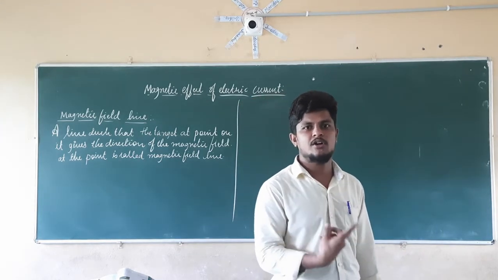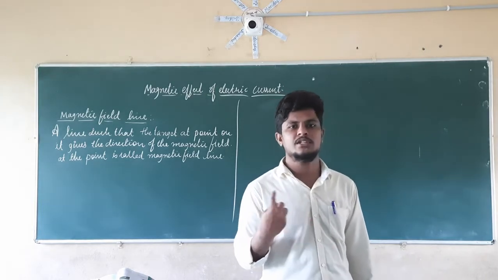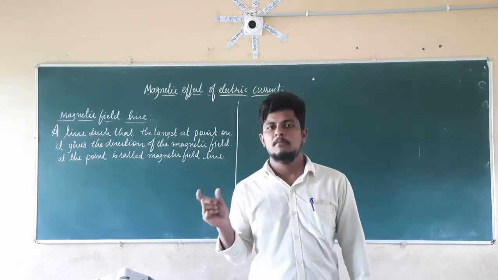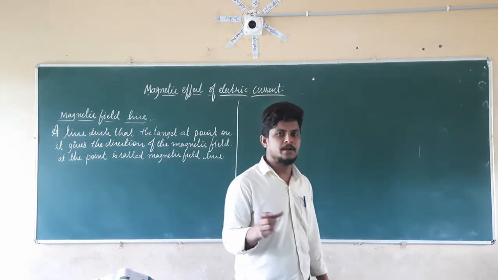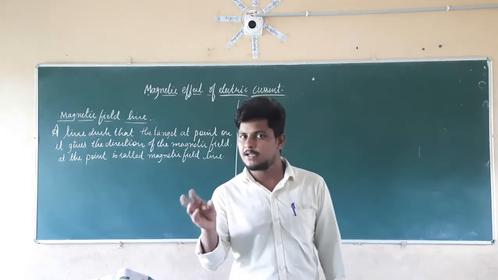It is going to show the north to south direction. Again, if you rotate it, it is going to show the north to south direction. So by using that compass, we can identify the magnetic field of a magnet. Why are we going to identify the magnetic field of a magnet by the compass?